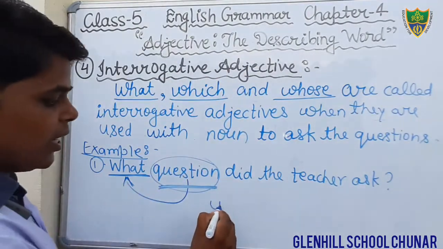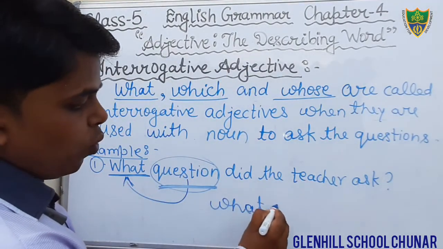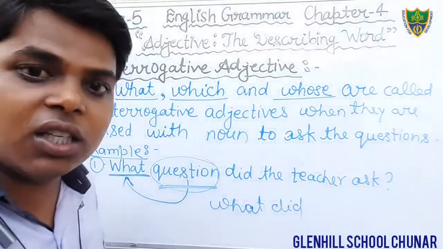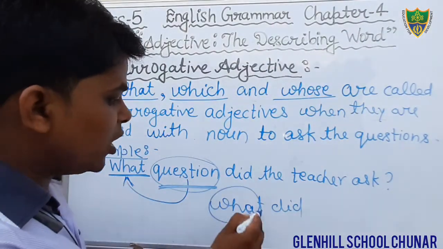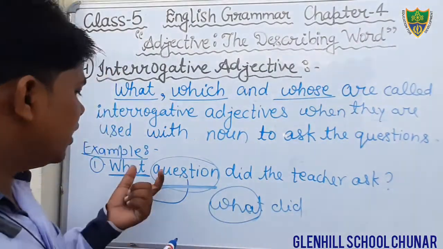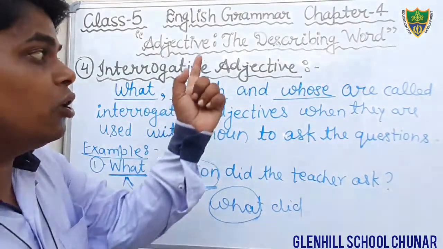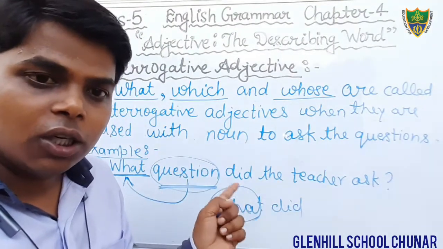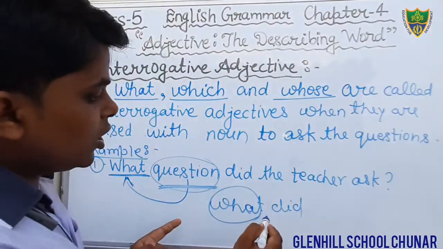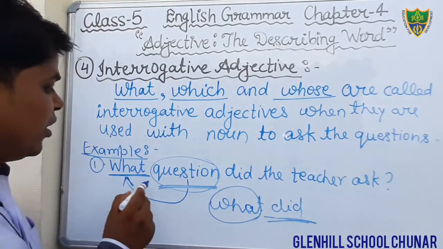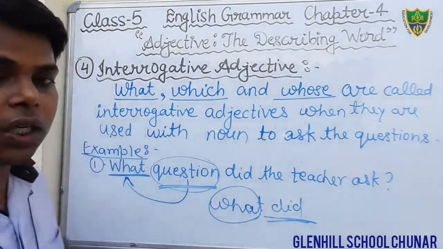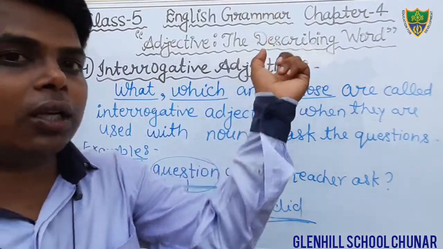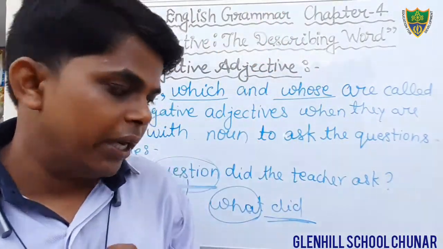Suppose we are writing, what did the teacher ask? Here the word what is a pronoun, but in the earlier sentence the word what is interrogative adjective. Here the word what is interrogative pronoun. Yes, friends, this is the difference. Here just after what we are getting the helping verb, but there we are not getting the helping verb just after what. So this is the difference between the interrogative adjective and interrogative pronoun.